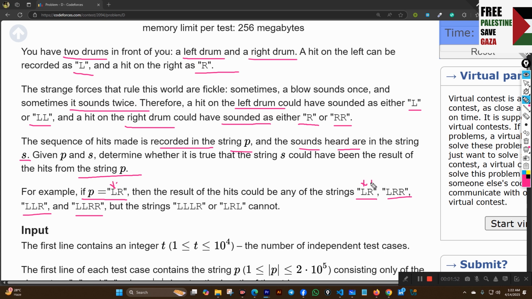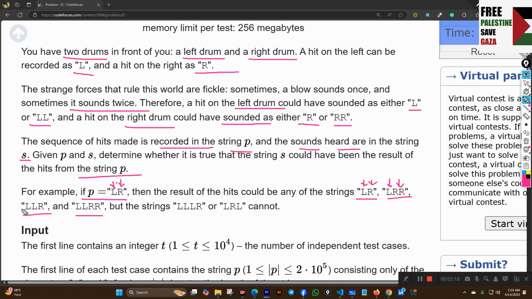If we see one R here, then one R can be here. Then if we see one L here, one L should be present here. Then we see that 2R is present, and from 2R we can say that we hit the right drum once.